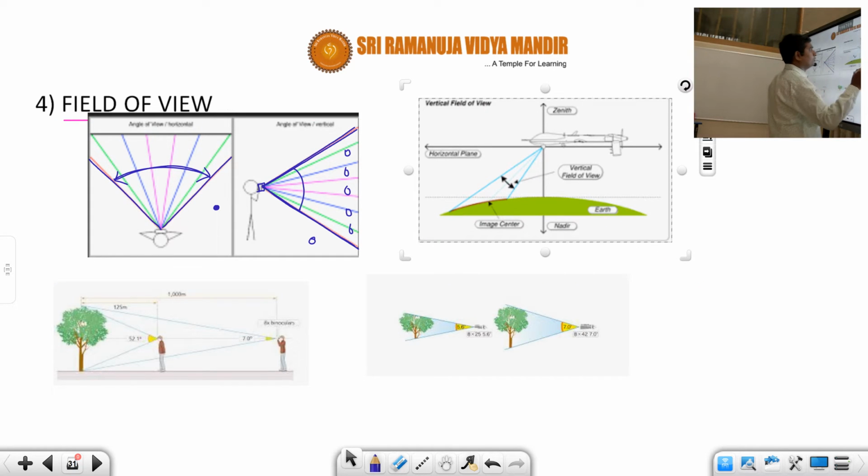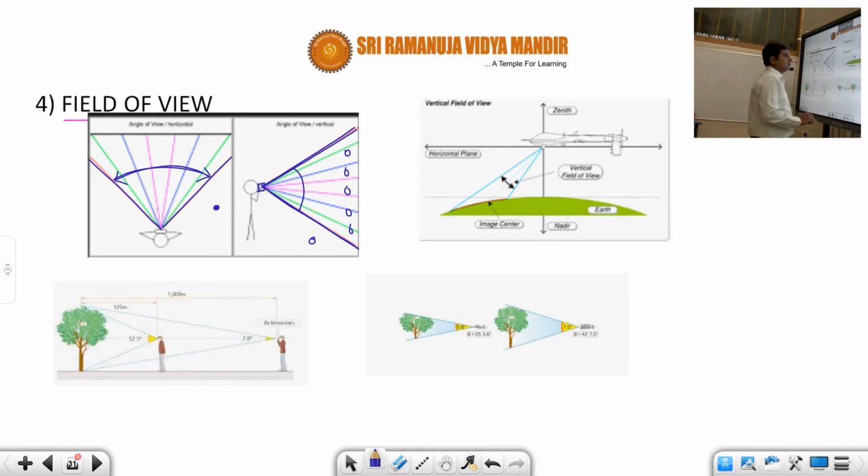Let us say you are going in an aeroplane and you want to find where the enemy is on the ground. There will be a camera with some field of view, and if the enemy is within that field of view, it will be identified. So this is a very important topic called field of view, students.